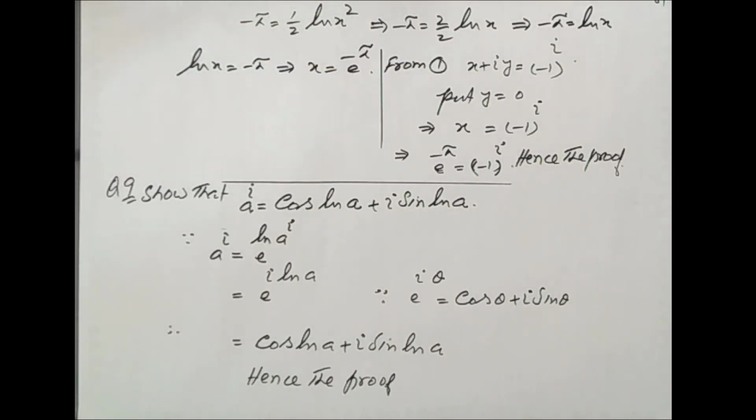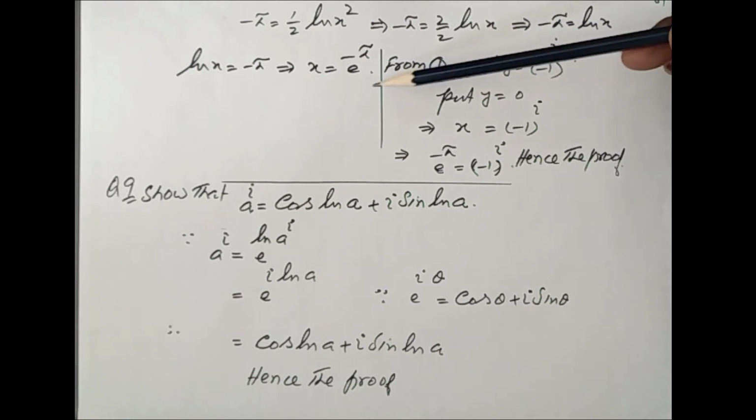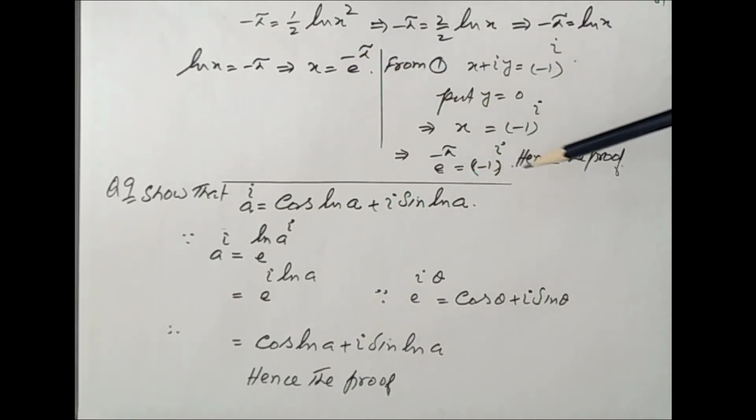Now from 1, x plus iota y equal to minus 1 to the iota, and by putting y equal to 0 here, x is equal to minus 1 to the iota. So the value of x is e to the power minus pi, equal to minus 1 to the iota, hence proved.